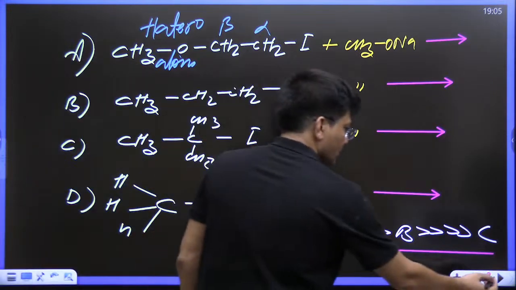Now see, the leaving group tendency we have seen, weaker bases.